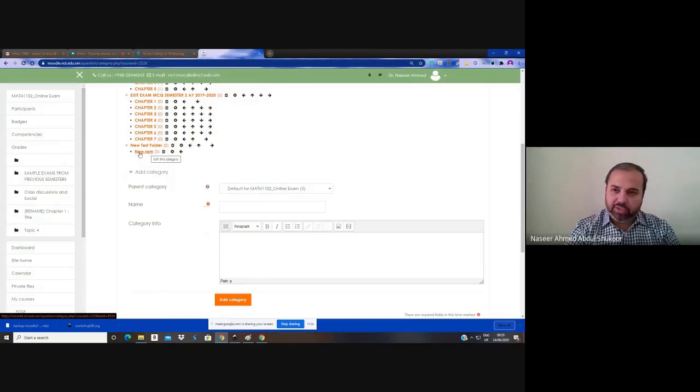Some of you have experimented with this, maybe some of you not. So these are the two purposes, as per my knowledge, for creating the categories. One is organizing the questions for easy access. The second is to randomize the questions in the activity: out of n questions, you are going to ask r questions. That's it. These are the two reasons I start by creating the categories.